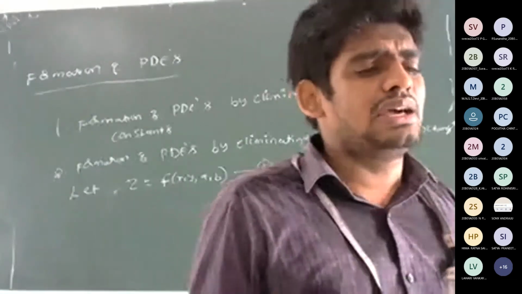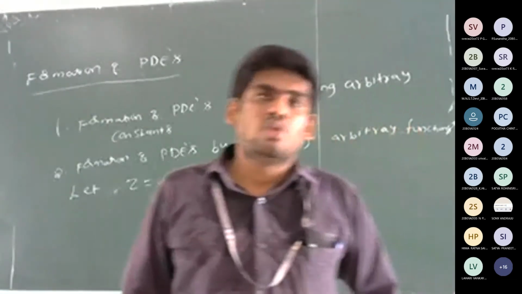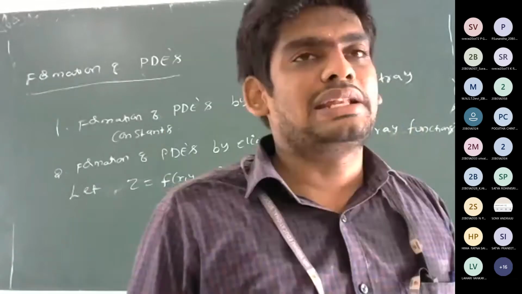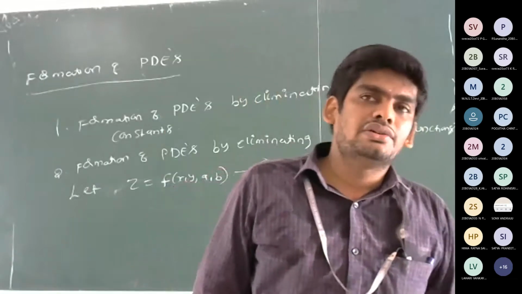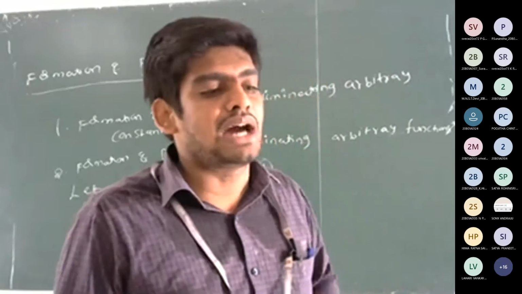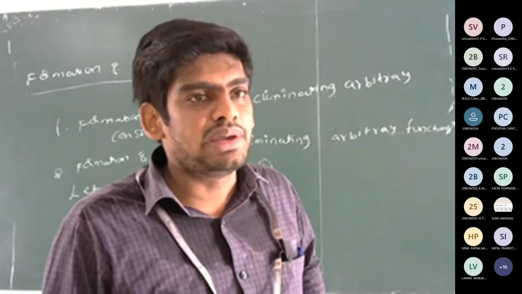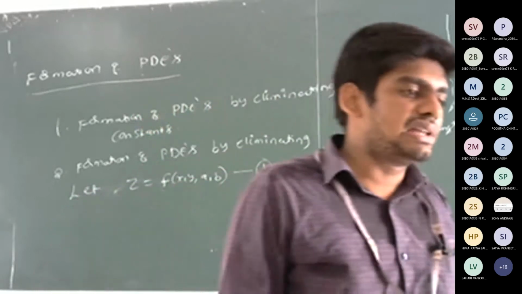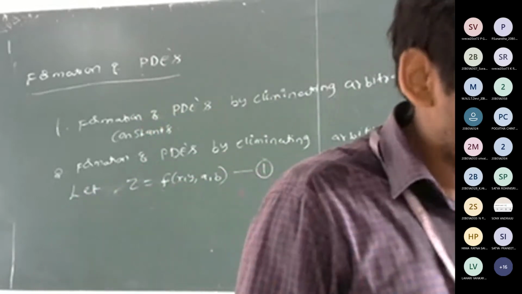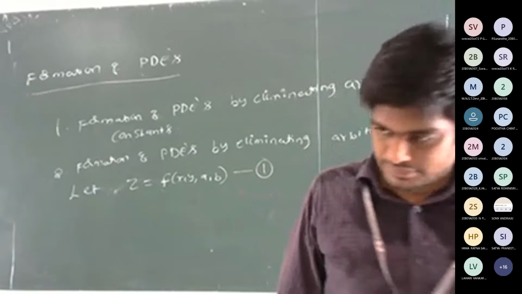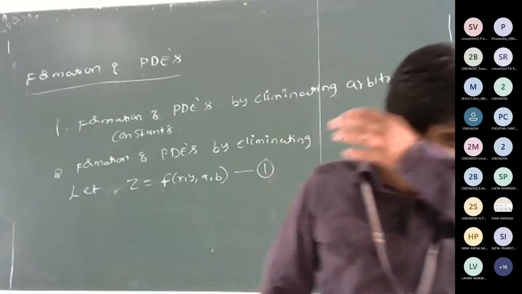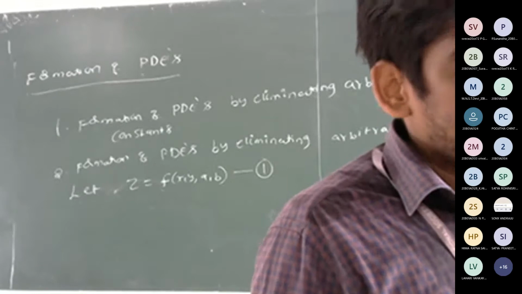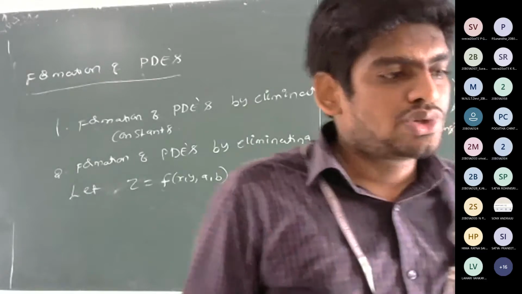It is very simple. Here z is equal to f of x comma y comma a comma b. So we are doing the partial derivatives, that is calculating the partial derivatives. And from those relations we are eliminating the arbitrary constants a and b. Then we will get the required partial differential equation. Is it clear? Yes, sir. Everyone, please respond. Yes, sir.